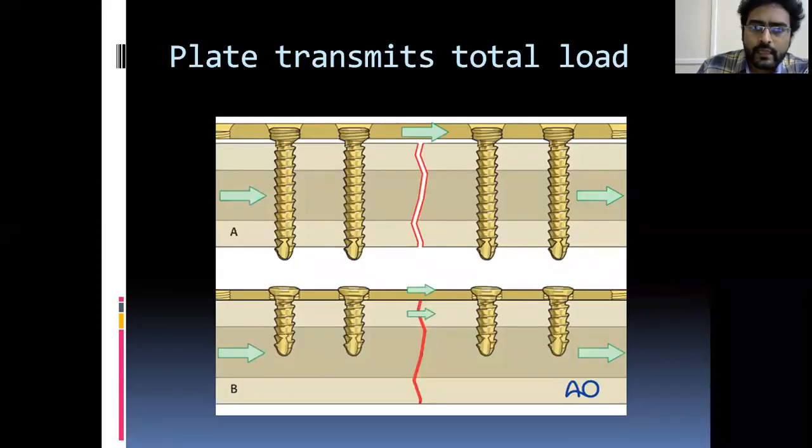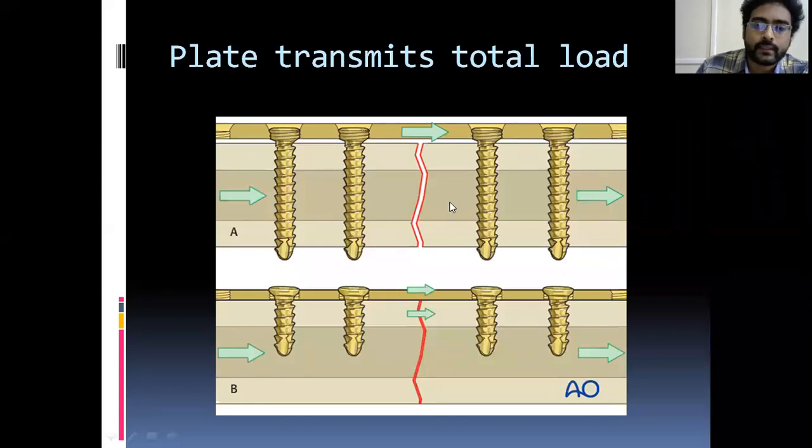See, LCP acts as a completely load bearing device because the force comes through the bone here. The blue arrow shows the force coming through the bone, and it will transfer the total force to the plate through this screw, and it will again transfer through the bone on the other side. This fracture part is completely free of the forces. This is the principle of LCP.